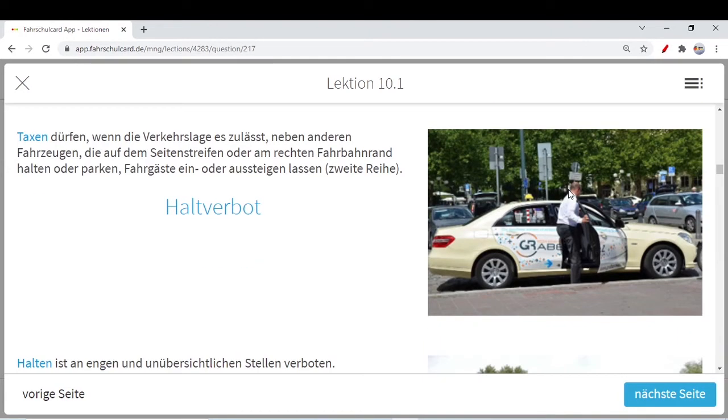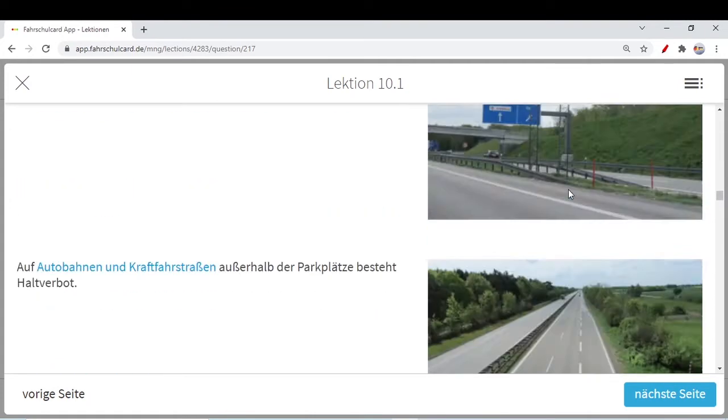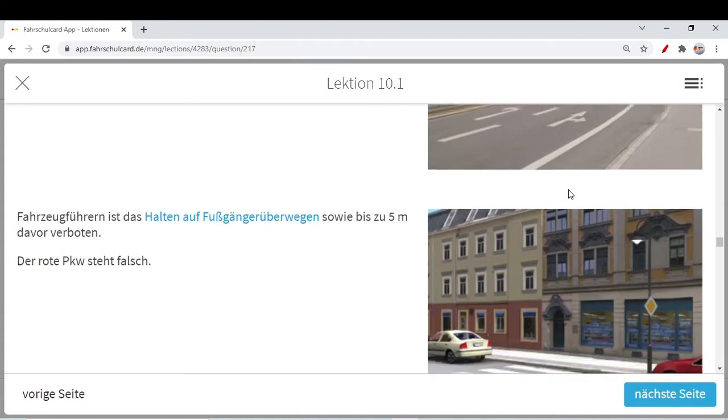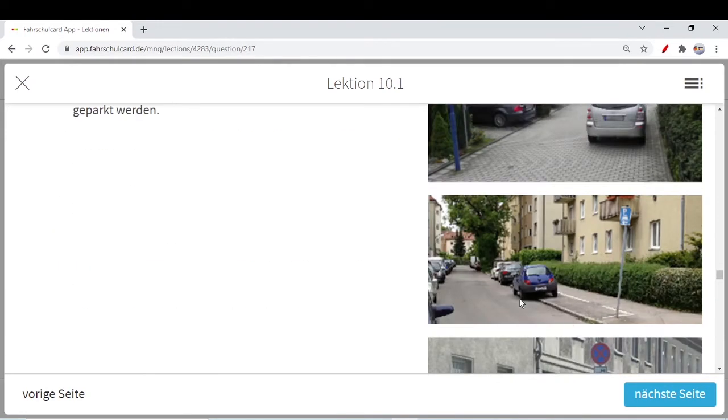But if we have a one-way street, we know there will be no oncoming traffic. In that condition we can park on the right side of the roadway. I will try to give you an example. And similarly on the left side of the roadway, it's not a problem. Let's say it's a one-way street, you can park on the right hand side as well, you can park on the left hand side as well, no problem. But when it's a two-way road, where cars will also come from the opposite direction, there you can only park on the right hand side.